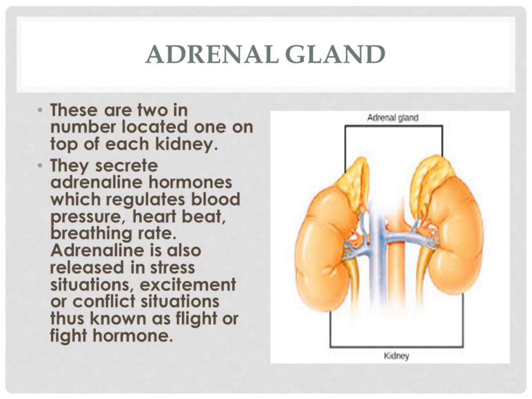Adrenal gland. These are two in number, located one on the top of each kidney. They secrete adrenaline hormone, which regulates blood pressure, heartbeat, and breathing rate. Adrenaline is also released in stress situations, excitement or conflict situations. Thus, it is known as the fight or flight hormone.